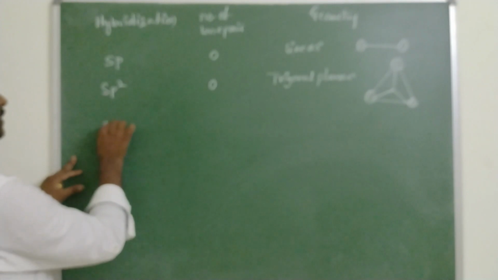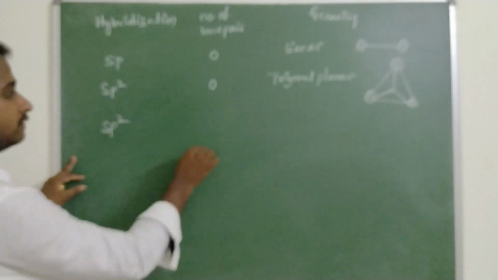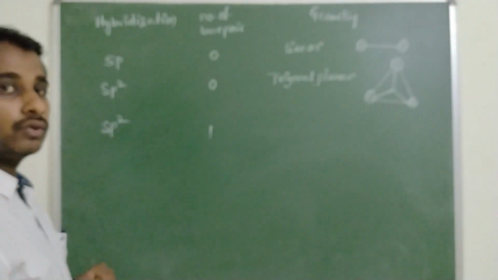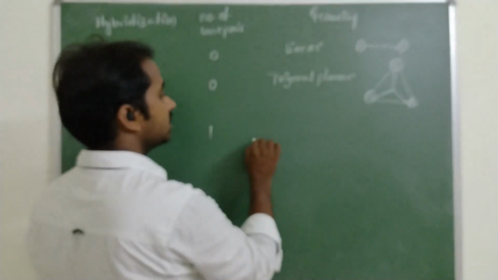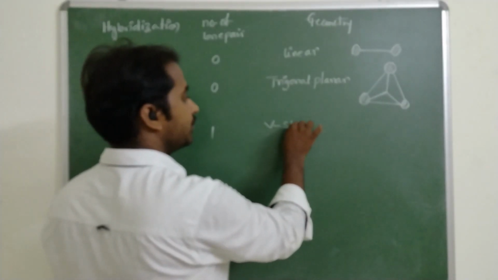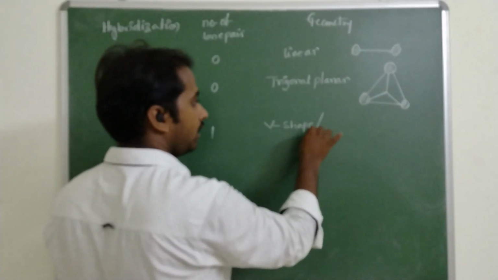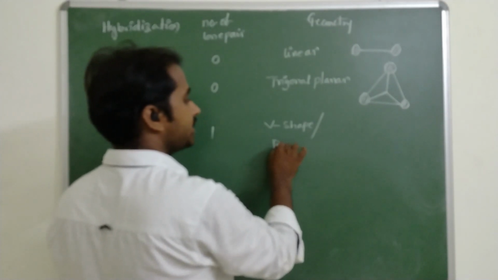One more combination is possible in sp2: if sp2 hybridization with one lone pair of electrons, the shape of the molecule is V shape, or we can say bent structure.